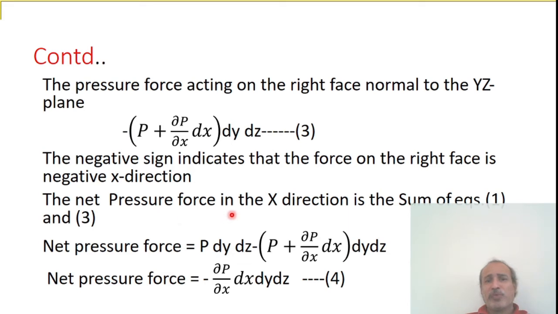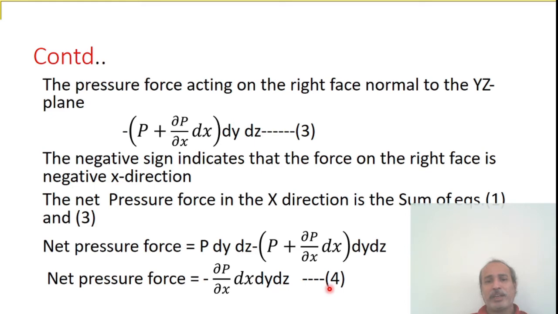The net pressure force in the x direction is the sum of equations 1 and 3. We get net pressure force equals equation 1, P dy dz, minus equation 3. What is the difference of these two equations? The difference will be minus dP by dx dx dy dz.